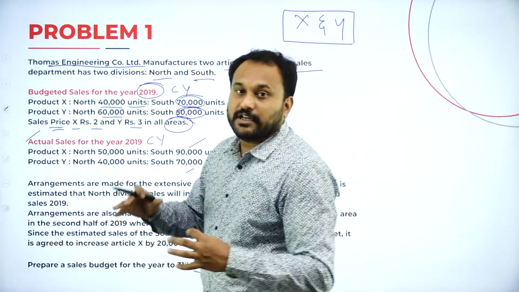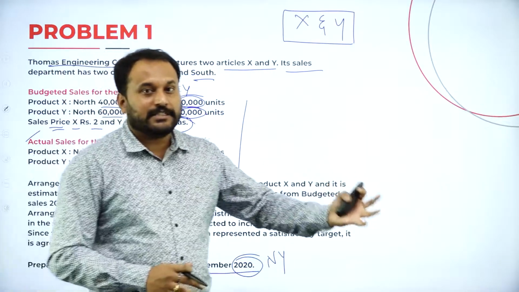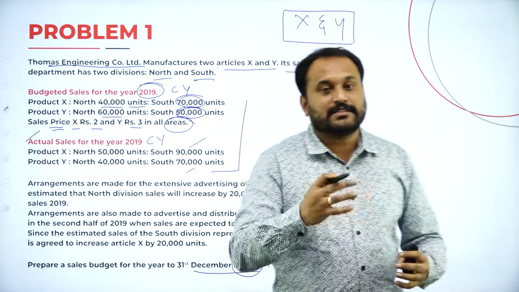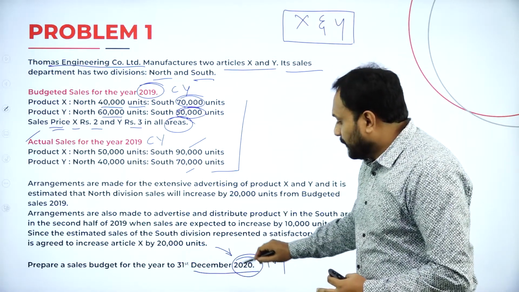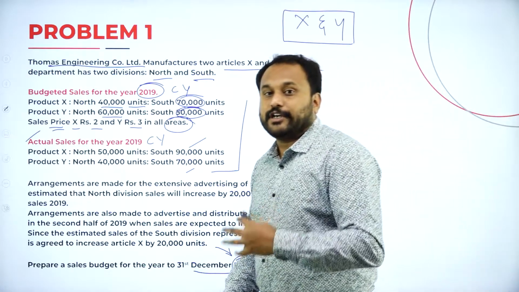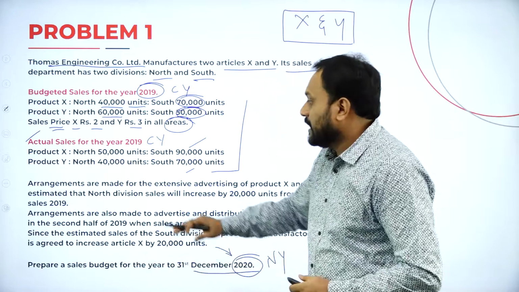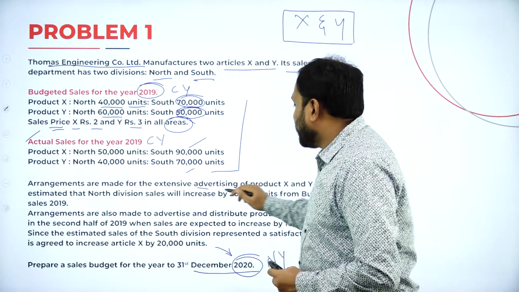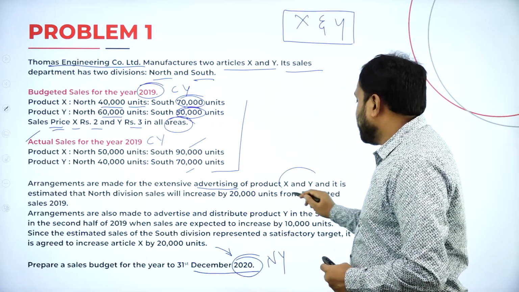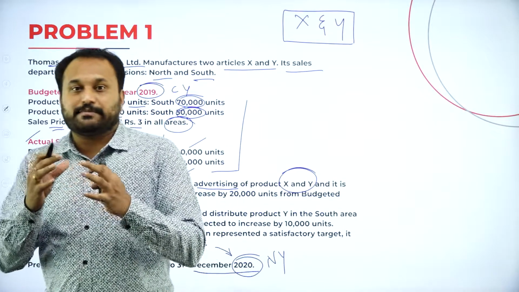Whatever is the adjustment given, that adjustment will be for the next year budgeted, that is the estimated budgeted sale for 2020. That is what they are asking us to prepare. That is, you need to prepare for 31st December 2020. Now, the first one here is arrangements are made for the extensive advertising of product X and Y. See, what they are telling you is, you need to understand the question properly.